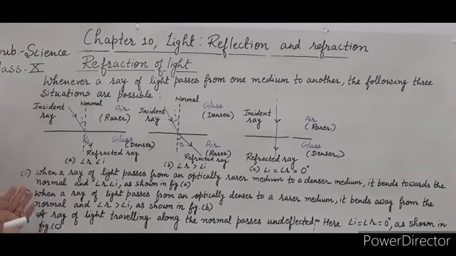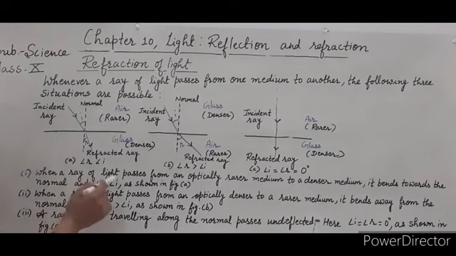Now what are rarer and denser media? Air is a rarer medium as compared to water, in which the particles are far away from each other and the intermolecular force is less among them. Such a medium is called a rarer medium. And a denser medium is one in which the particles are very close to each other.